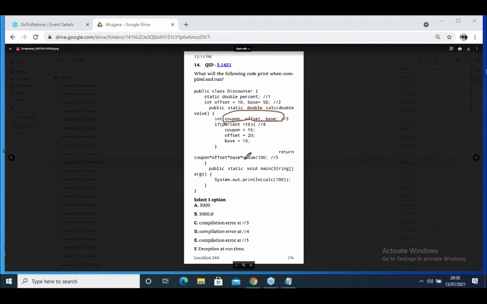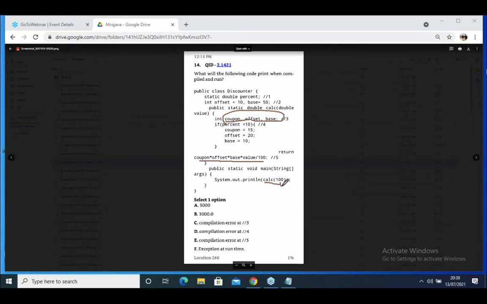Coupon into offset into base into value divided by 100. They are using coupon, offset, base and value, and this value they are going to return. Otherwise integer divided by 10. System.out.println calc, they are passing 100. When they pass 100, observe.